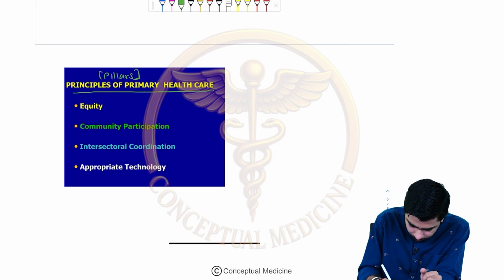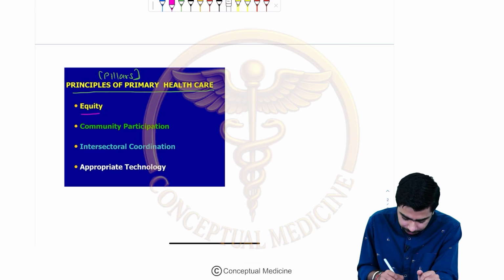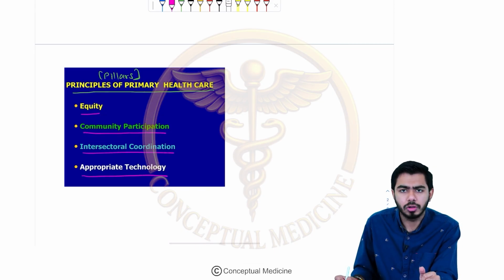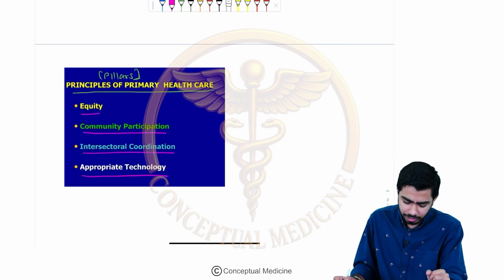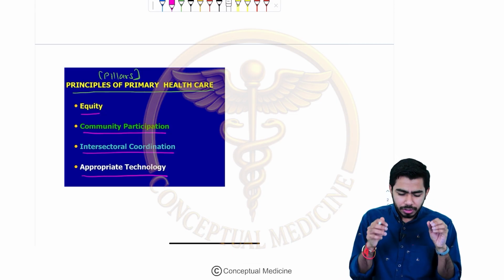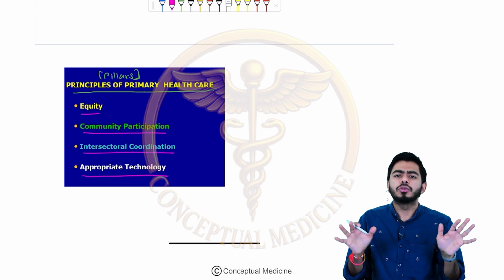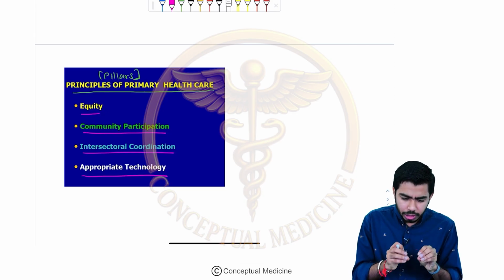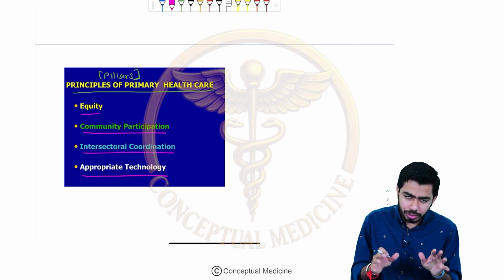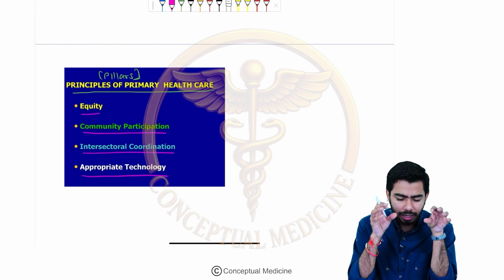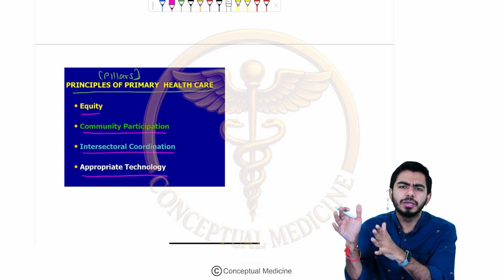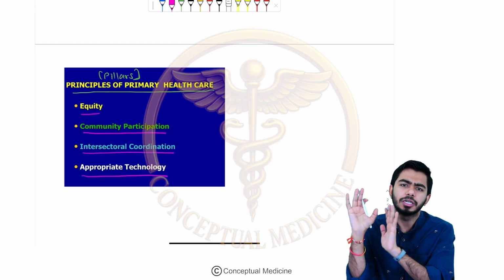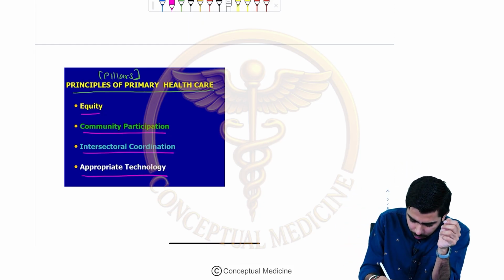So the first one is equity. The second one is community participation. The third one is intersectoral coordination, and the fourth one is appropriate technology. So what do I mean by these things? For example, equity: every patient has an equal right to get equal treatment. This is called the equity principle. Equity says that healthcare needs to be given to more needy people, and every person has the equal right to get the same treatment. So that is equity.